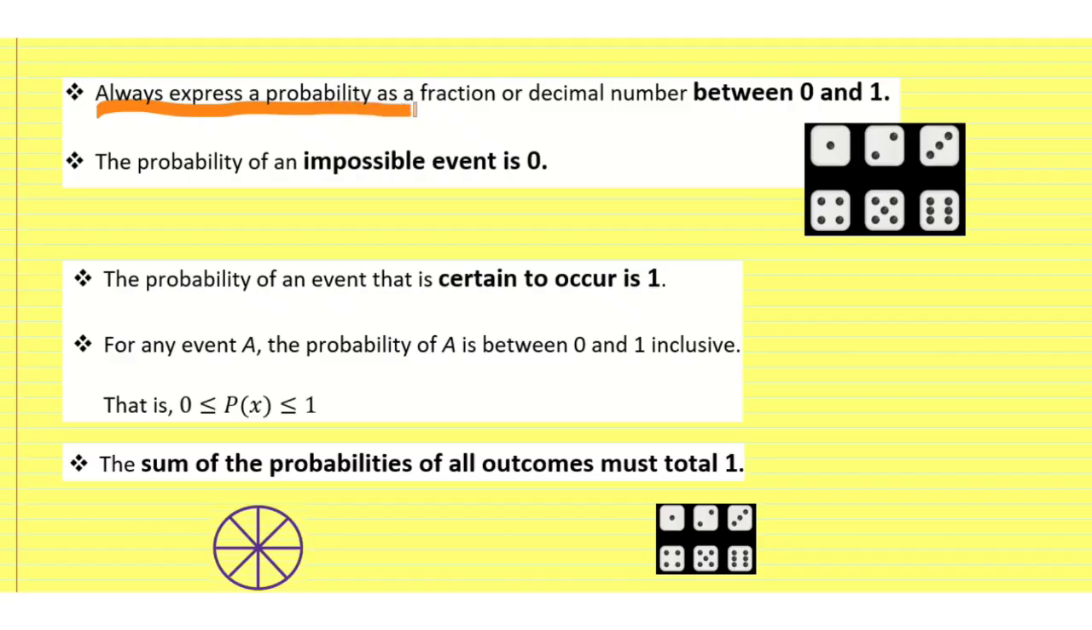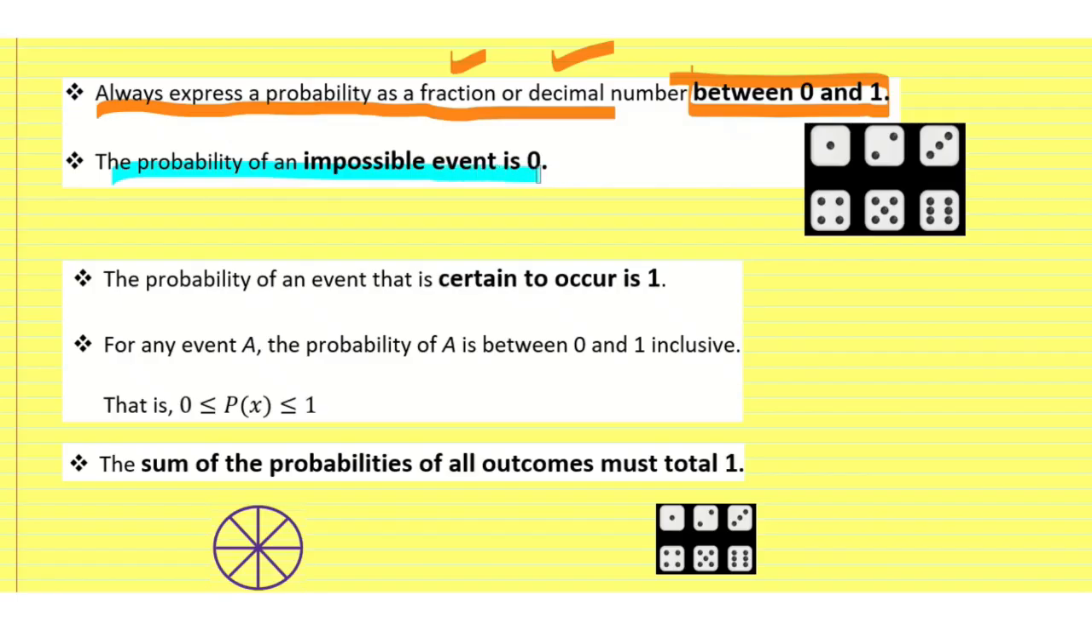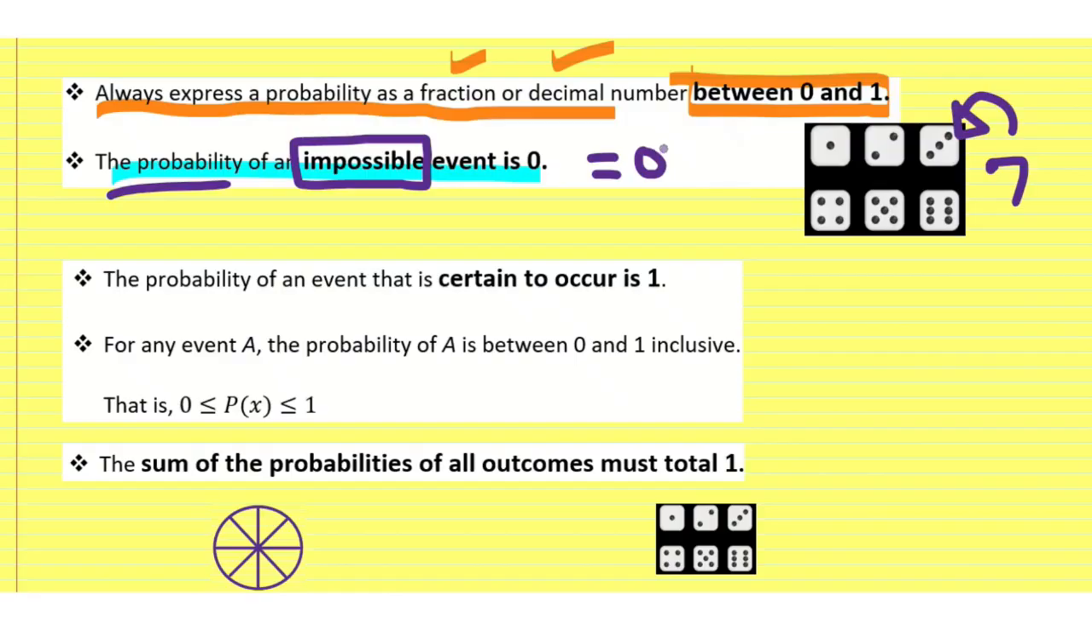Okay, always express a probability as a fraction or a decimal between 0 and 1, and that's what we already stated previously. The probability of an impossible event is 0. What does that mean? Well, can we roll a 7 on a 6-sided die? No, it is impossible to roll a 7, so the probability will be equal to 0. There is 0 chance that we can roll a 7 on a 6-sided die.